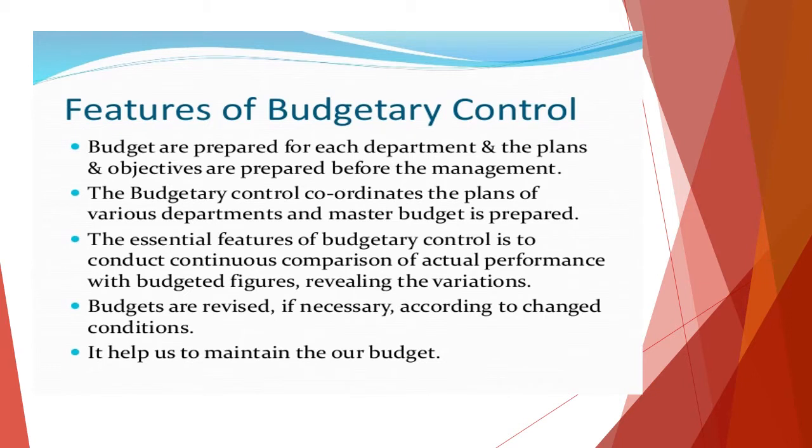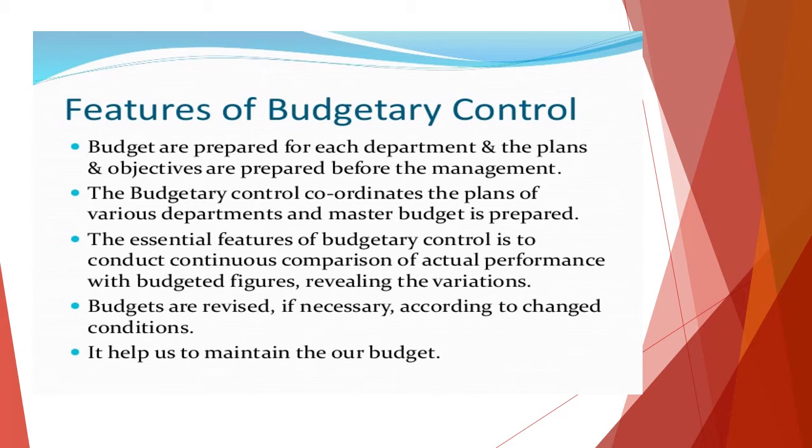Now we will look at the features of budgetary control. As I told you, this budget can be specifically done for each department, like we have a production department, marketing department, sales department. So every department can have their own budget, and these are the plans and objectives which are prepared before the management, and based on this the organization goals can be set.